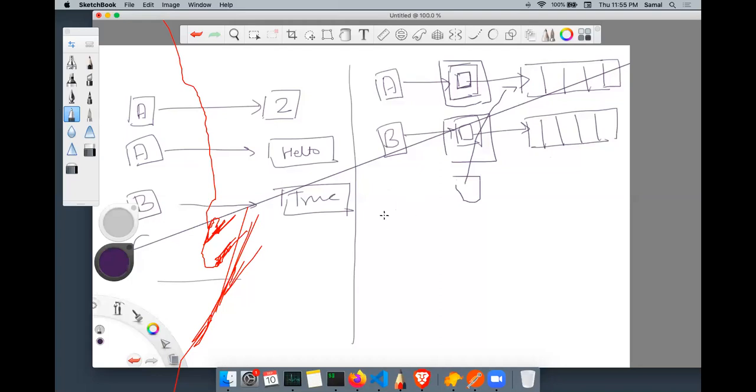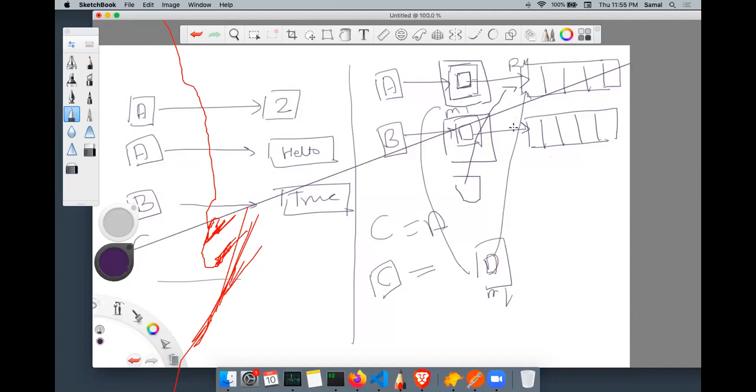If I do C equals A, this gets copied here, in a new memory location. Let's say this is M1 and this is M2. But this is pointing to this, so this again points to this. This is called a reference.